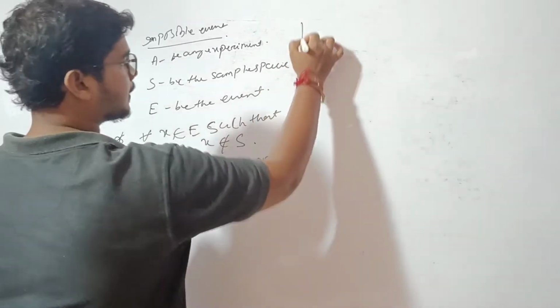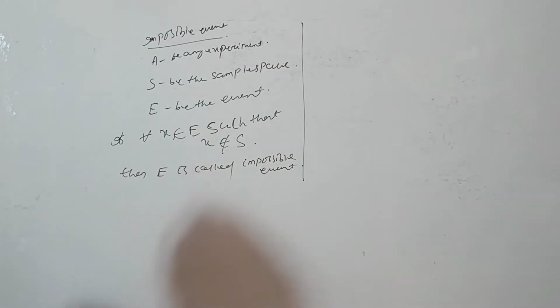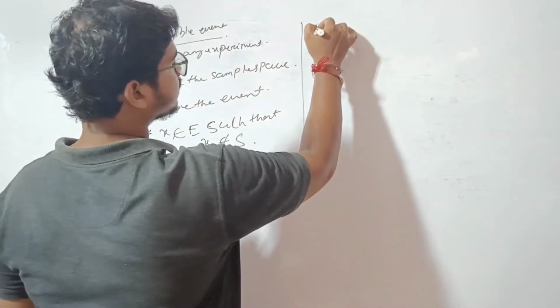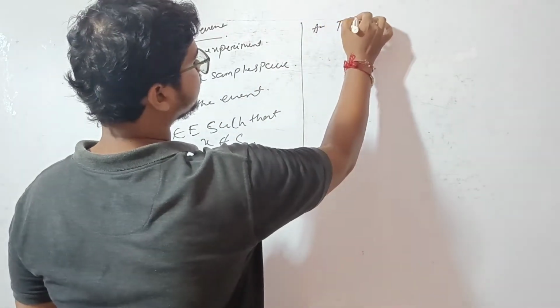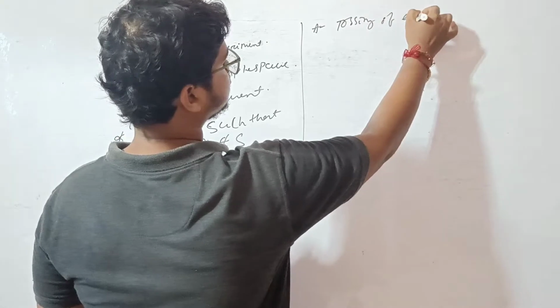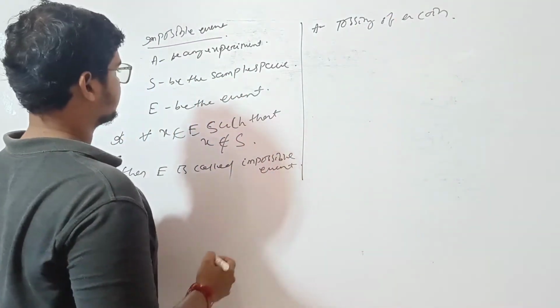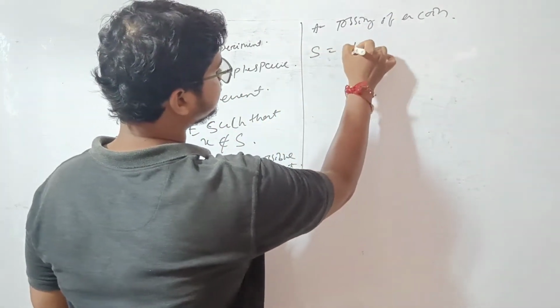That means, let the experiment be tossing of a coin, and then the sample space is head or tail.